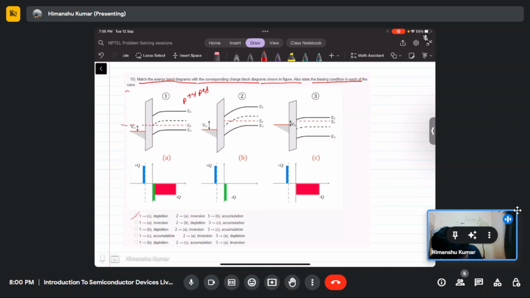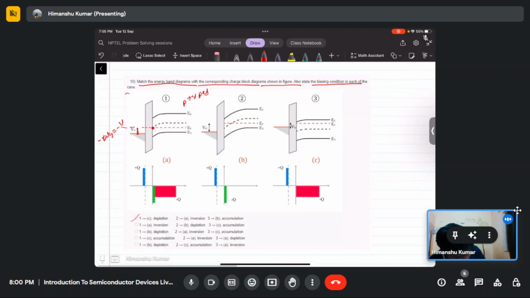The band at the metal side is going down, that is minus q Vg, which means we have applied a positive bias. The band is going down, and Ei at the interface just becomes equal to EF. That means the surface potential is just equal to phi f.